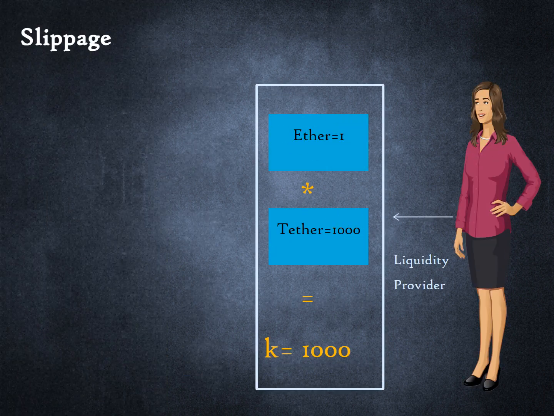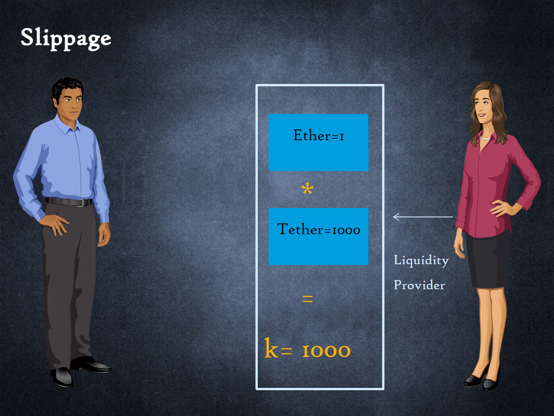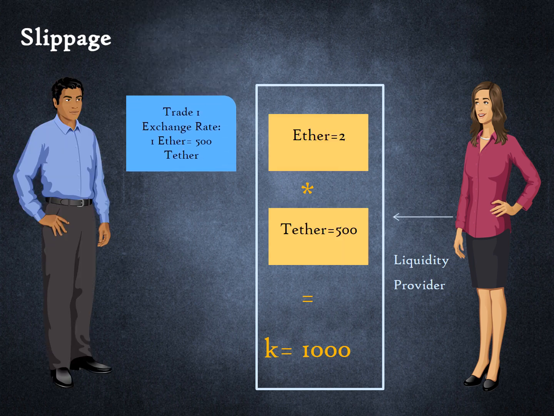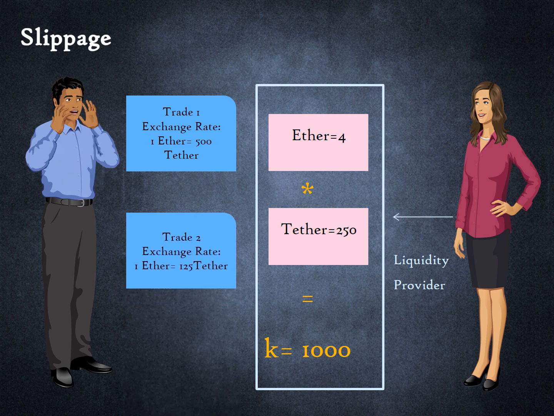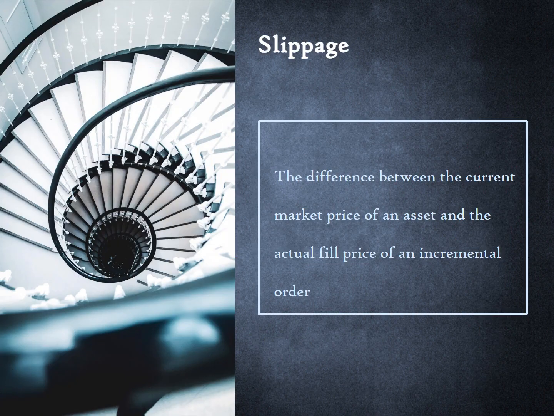Let us go back to our original example. The liquidity pool began with Alice contributing 1 Ether and 1,000 Tether tokens. When Bob purchased 500 Tether tokens with Ether, he had to trade at a price of 1 Ether to 500 Tether, so that K remained constant. When Bob made his second purchase, the price of Ether fell to 125 Tether tokens. Hence, Bob's second purchase was much more expensive than the price at which the previous trade was executed. Slippage refers to the difference between the current market price of an asset and the actual fill price of an incremental order.